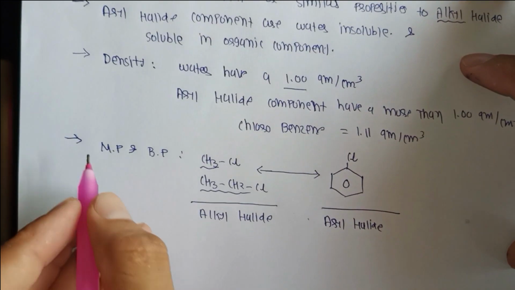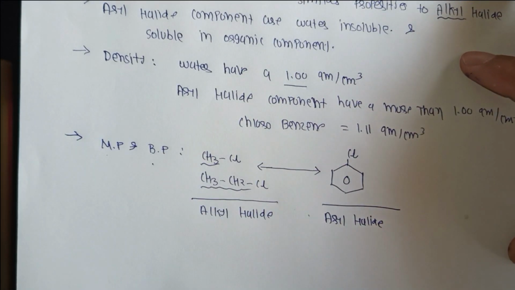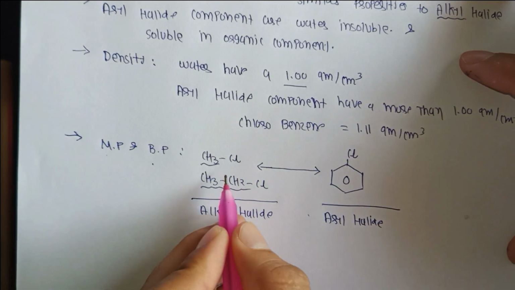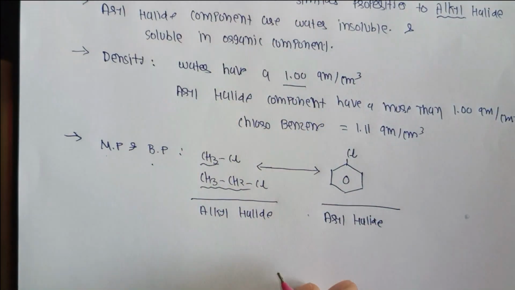Now, discussing melting point and boiling point: which compound has a higher melting point or boiling point?